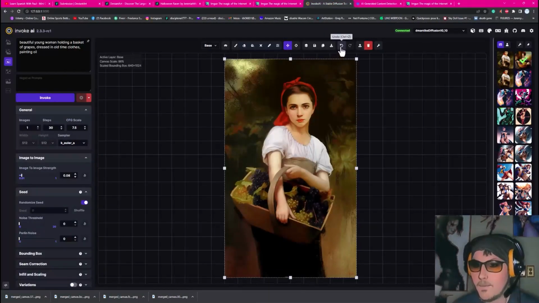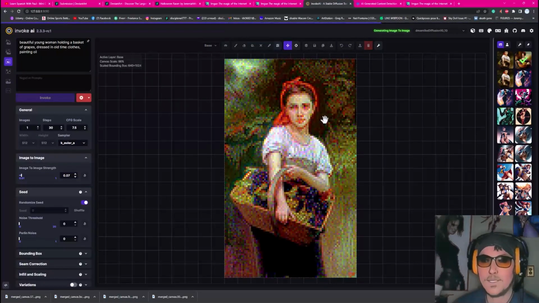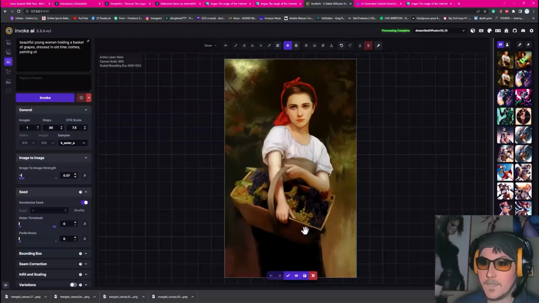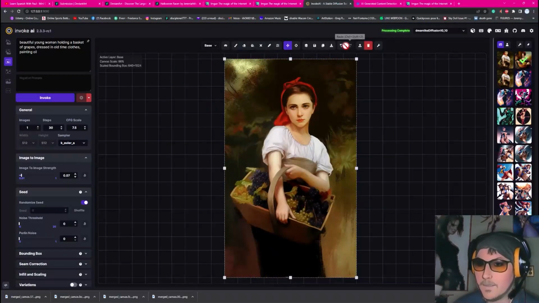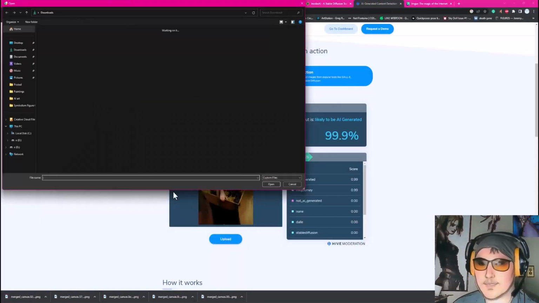Now watch this. Let's go back. Let's do even less. Let's do a 0.07 rather. This is going to be so much like mine. Even the face will be like mine. It's going to be so similar. Look at this. Here's the original. Look at that. So similar. Hardly anything has changed. But according to this, it's going to be like 90% sure now. Based on past experience, that's what it's going to say.